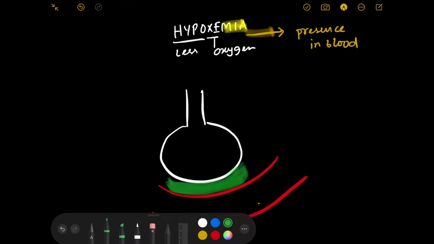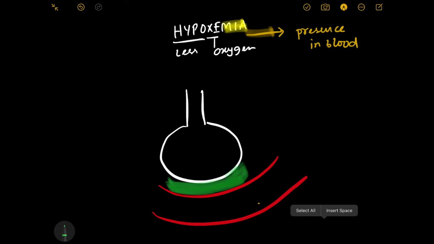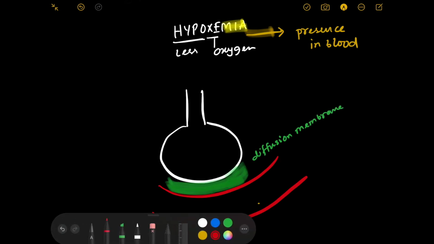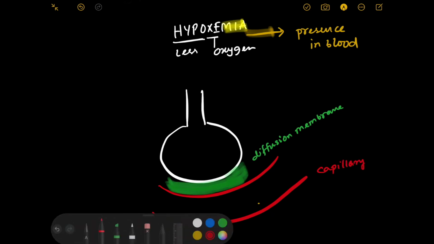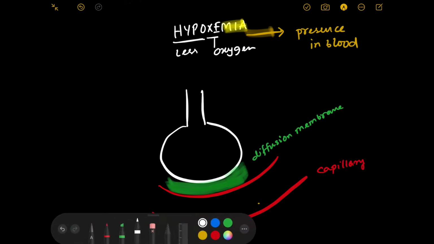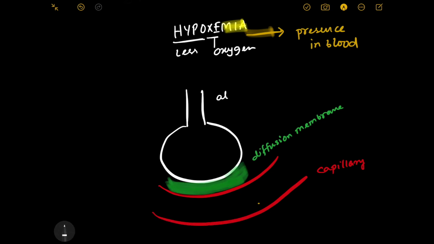This is our respiratory membrane or diffusion membrane. This is blood capillary, and this is alveolus.